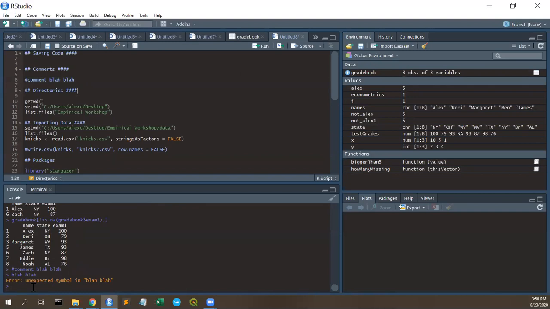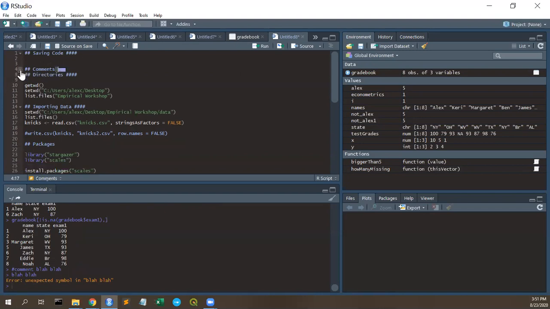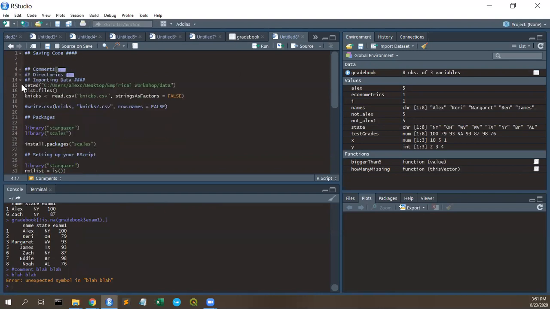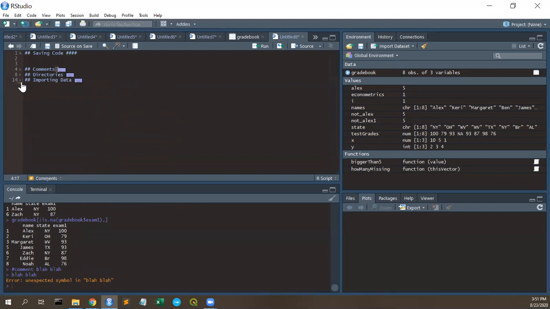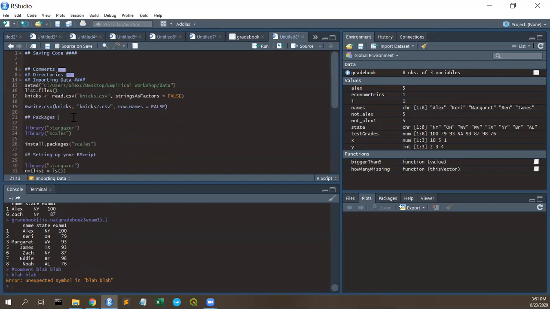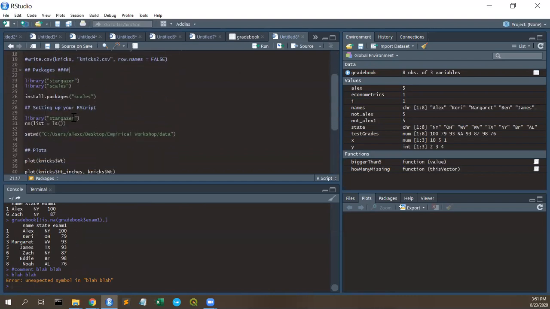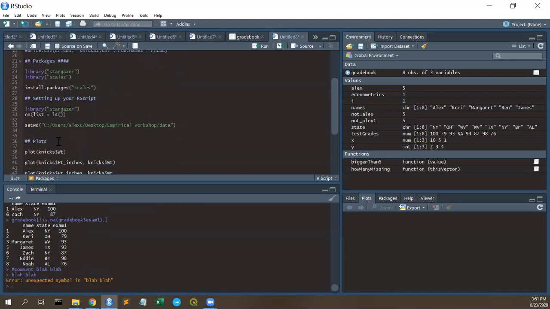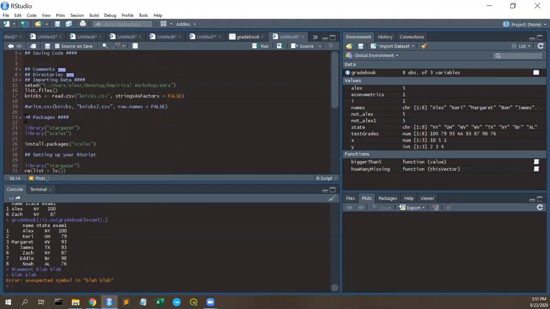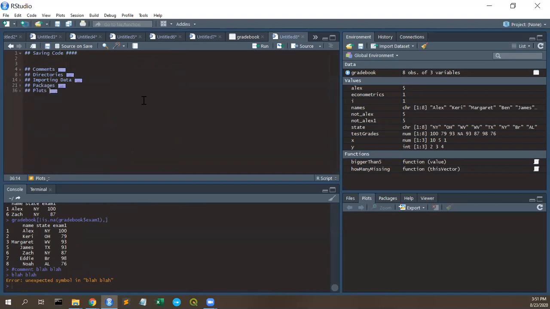One more thing about comments is if you put 4 hashtags at the end of it, this little arrow will pop up. For example, if I get rid of them, that arrow goes away. But if I have that arrow, I can actually condense a lot of my code. Like for example here, for a lot of these, I actually forgot to put those 4. But we'll talk about these in a second. Anyway, you're able to condense these, and it makes your code a little bit nicer.